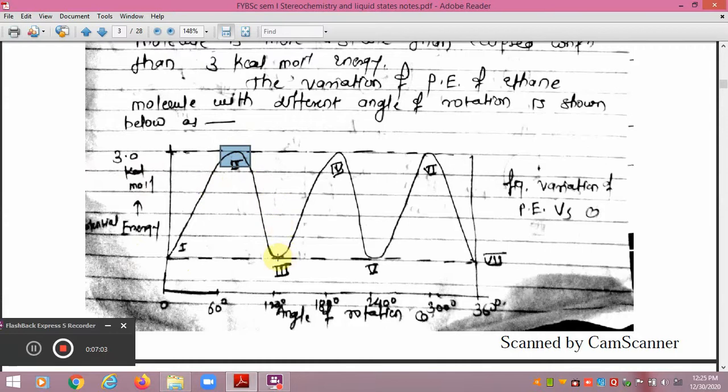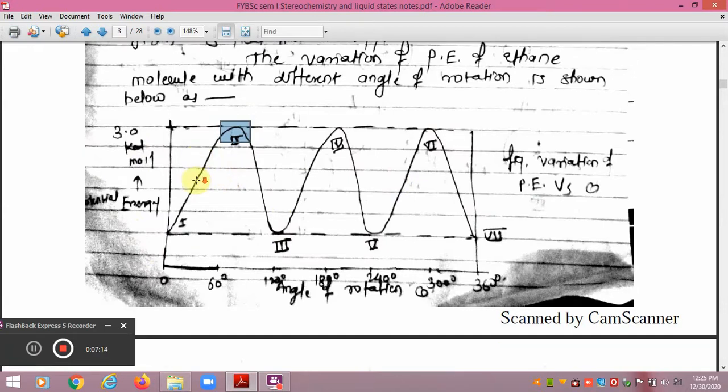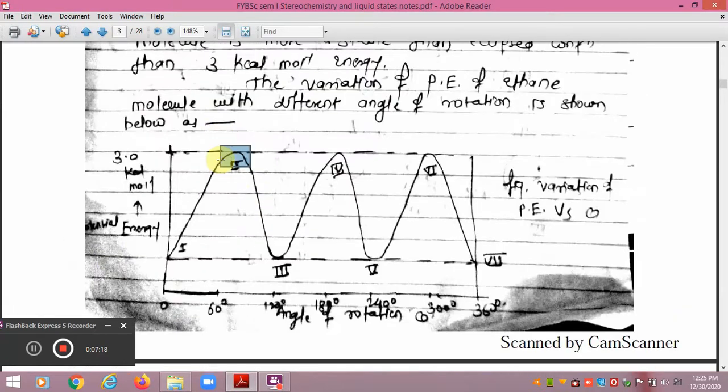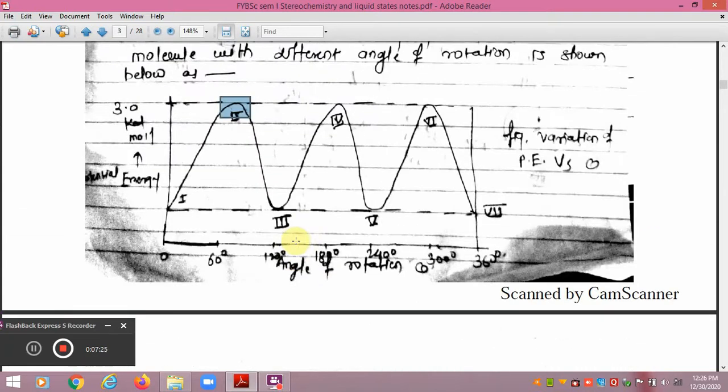So again, that is staggered, eclipsed, and then staggered. In this way, we can conclude that the staggered conformation of the ethane molecule is more stable than the eclipsed conformation of ethane by the energy of 3 kilocalorie per mole. So this is the energy profile diagram for the variation with the different angle of rotation, and that is the simple case for the ethane molecule.